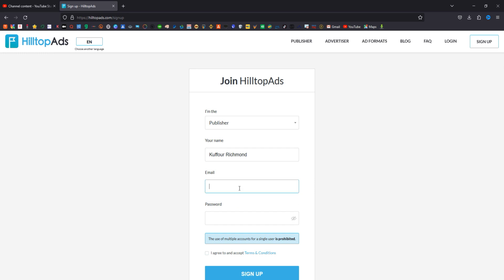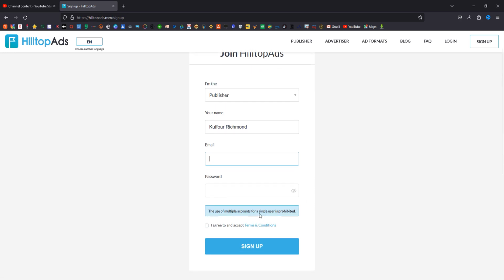They say use of multiple accounts is prohibited, unlike Adsterra. So if you are new, do not try to create multiple accounts on this platform, because they are going to restrict you from creating accounts. All you need to do is type in your email, password, and then agree to the terms of service and hit on sign up, and your account will be ready for you. So guys, that is how you create an account on Hilltop Ads.